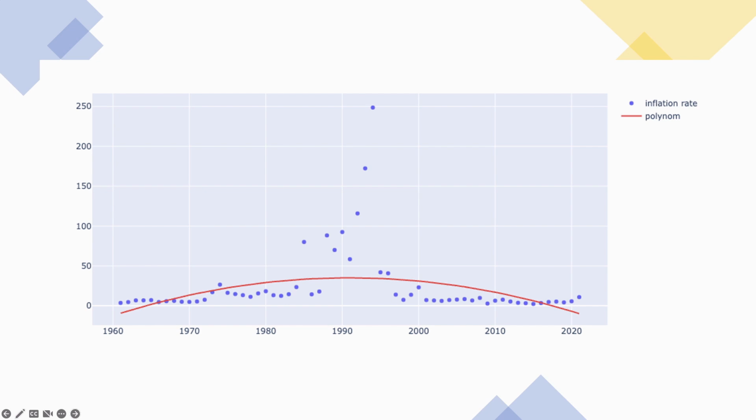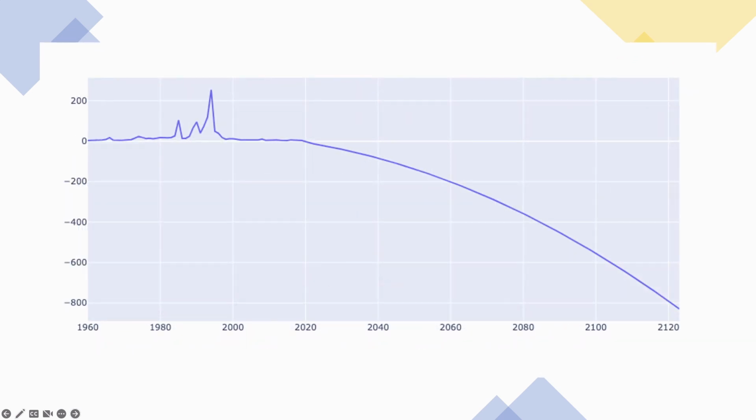The degree is 2. I think the result of the second degree polynomial regression is incorrect because of some economic crises. When we predict the inflation rates between the years 2021 and 2023 with polynomial regression, it seems that they rapidly decelerate to negative values.